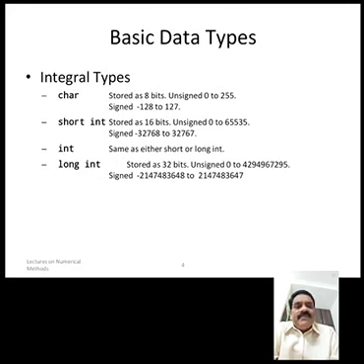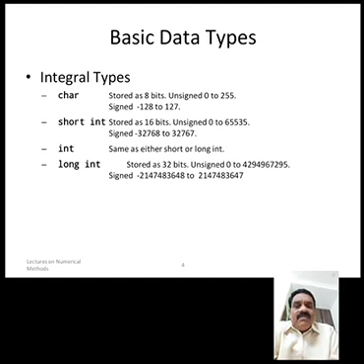Data types. Data types means types of different data. We have primary data, secondary data, like that. Basically, primary data types are integer, long integer, character, float, long float, double, like that. An integer is a number which does not have any decimal point. Float is also a number, which has a decimal point.